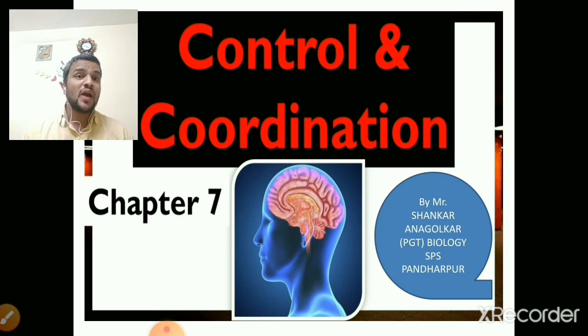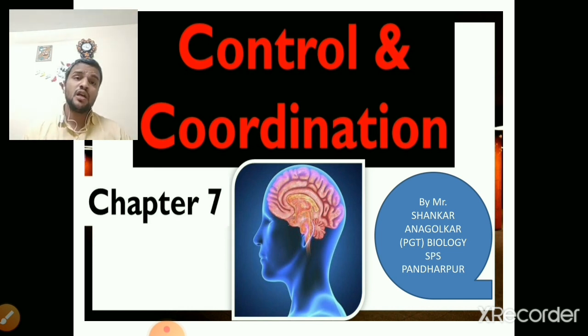So control and coordination are the concepts which help to regulate the metabolic reactions and to complete them successfully. This control and coordination can be seen not only in animals or human beings, but in plants also.